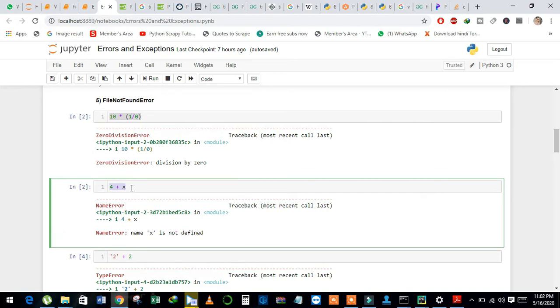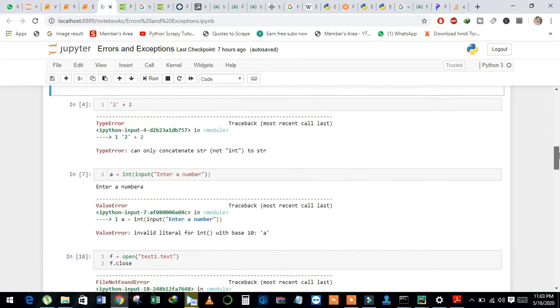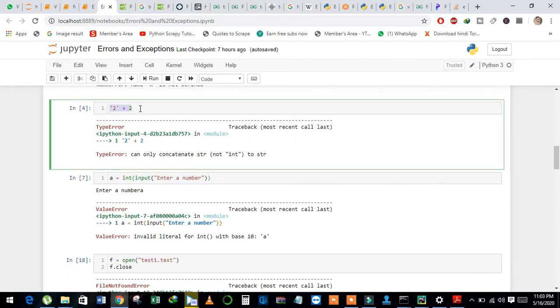And the second exception is name error. See here, I just want to add 4 to x, but x is not defined. That's why we face this error. And the third type of exception is type error.